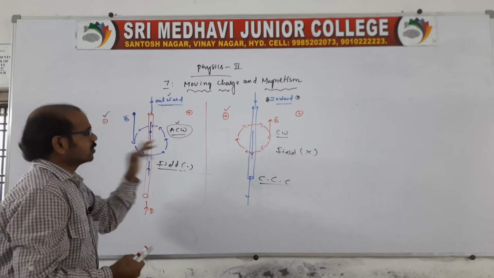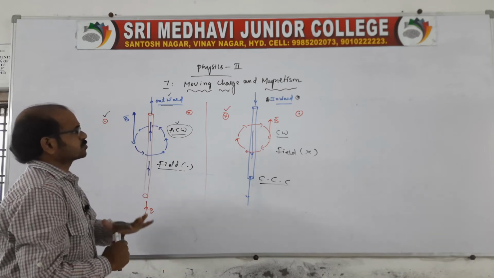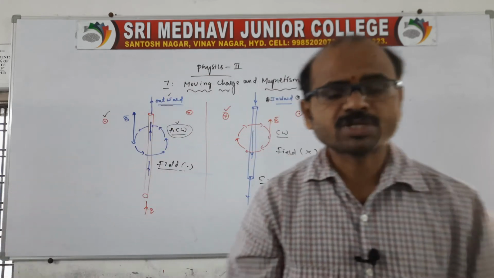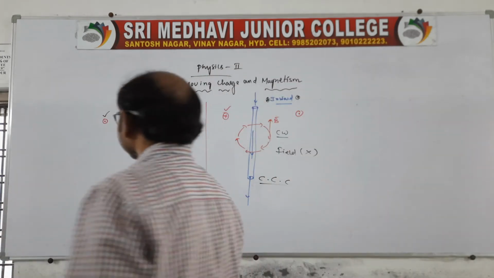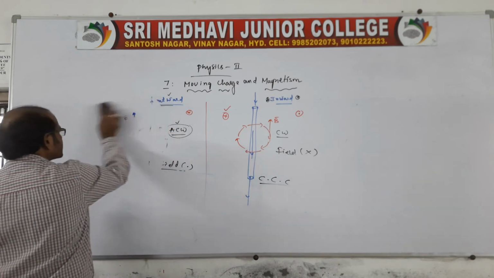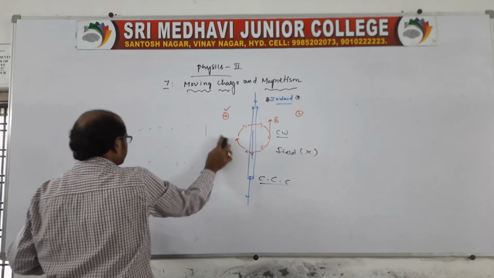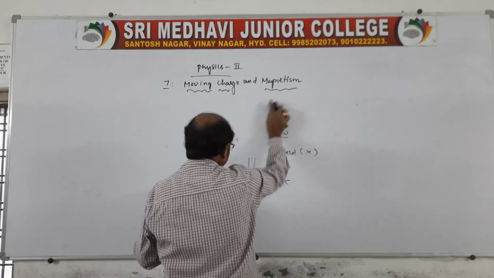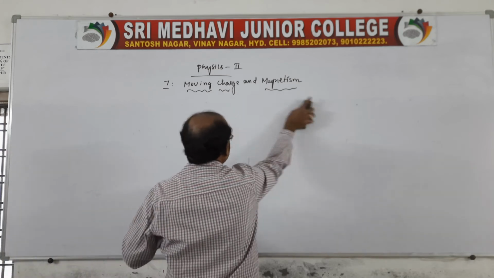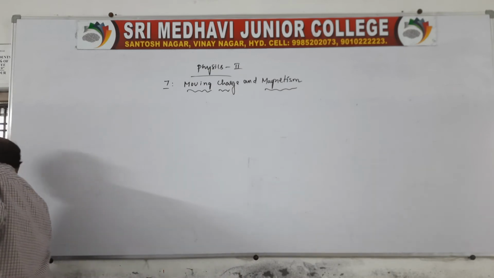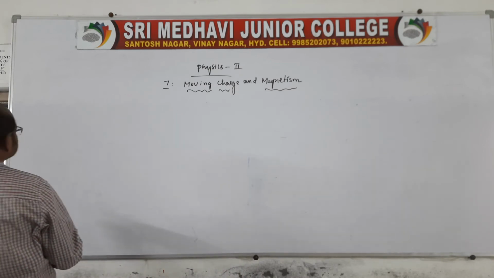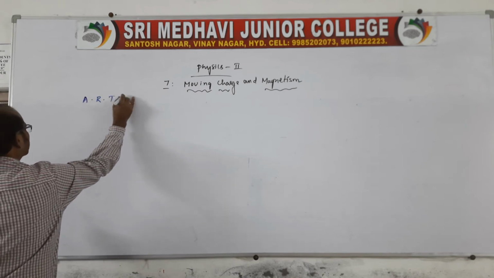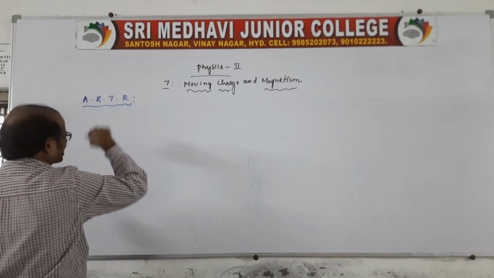It is related to the charge moving, therefore fields are produced. One is in the clockwise, one more is the anti-clockwise direction. Now I want to say something very important, Ampere's right hand screw rule. I'm sorry, Ampere's right hand thumb rule. I think everyone knows about Ampere's right hand thumb rule.